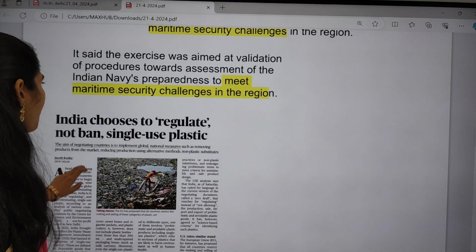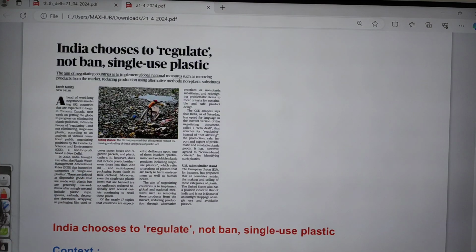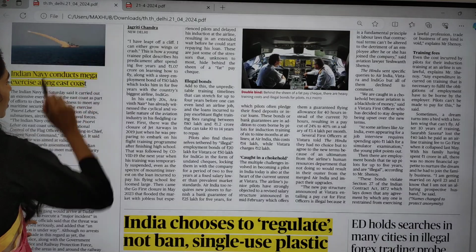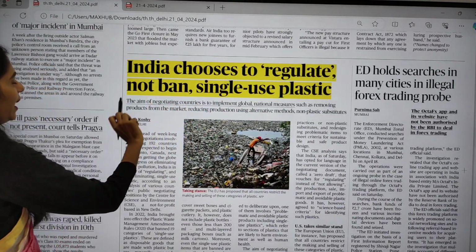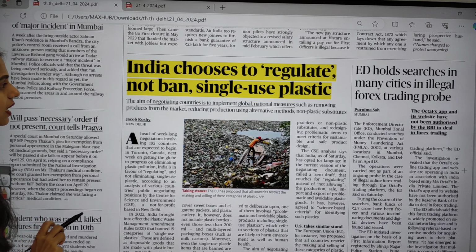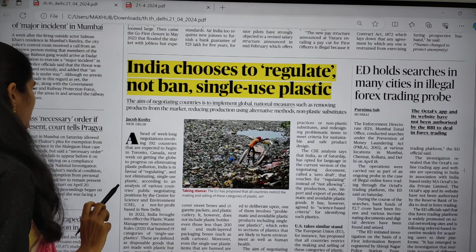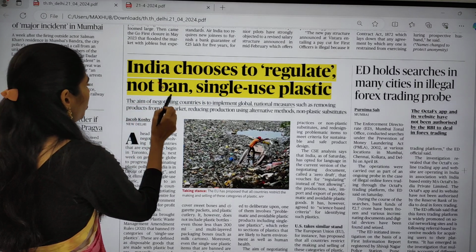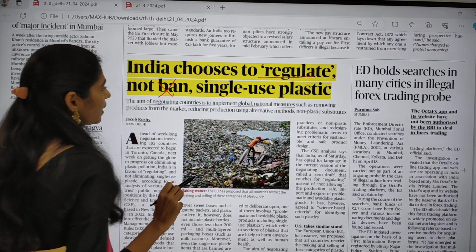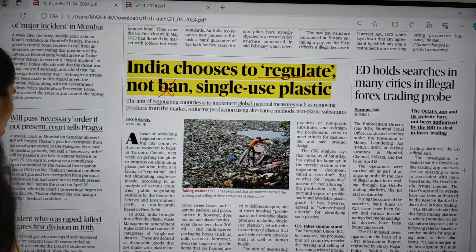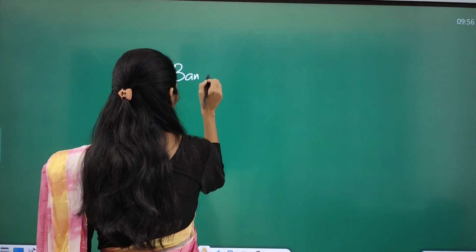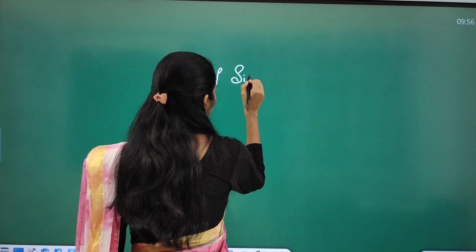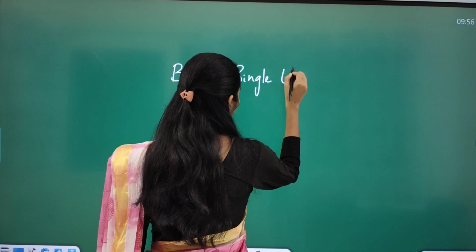Okay. And the next topic is about India choosing to regulate, not ban, single-use plastic. This article says that India is not focusing on a ban, but is focusing on regulating single-use plastic. Plastic is a very important topic. So it is talking about the ban of single-use plastic.